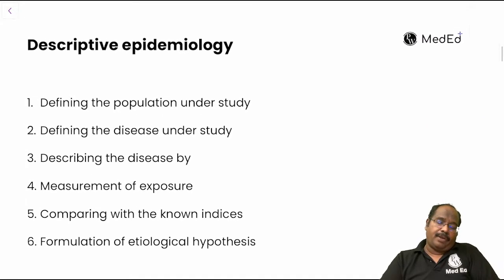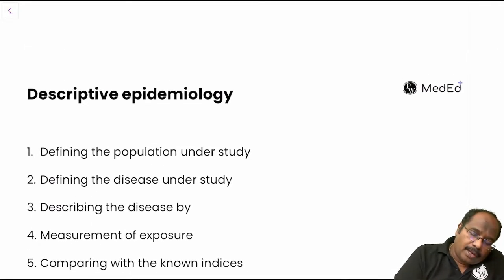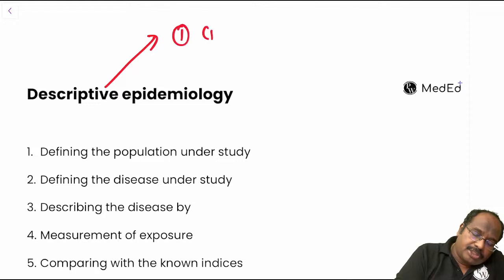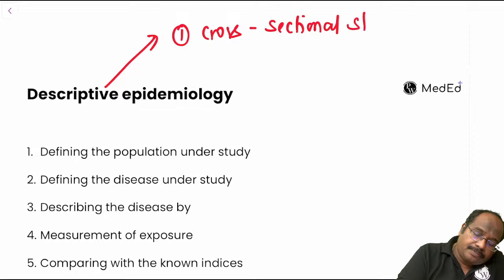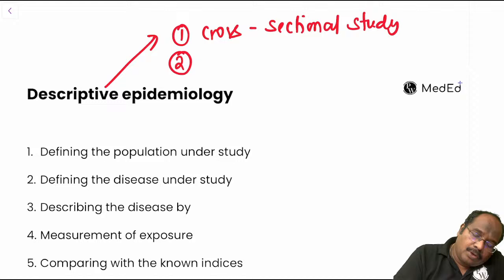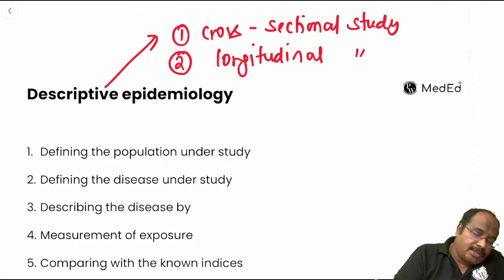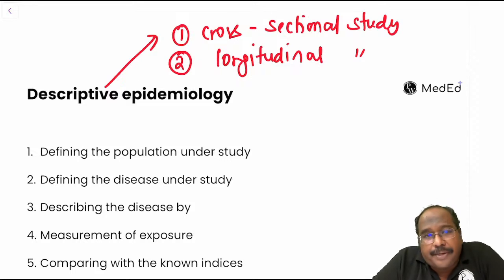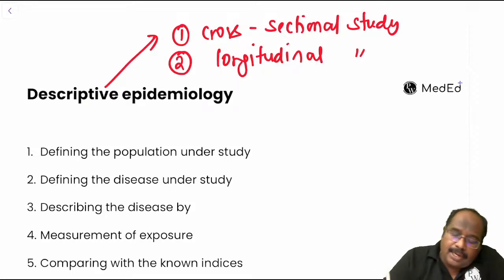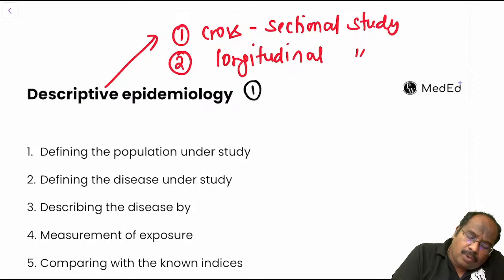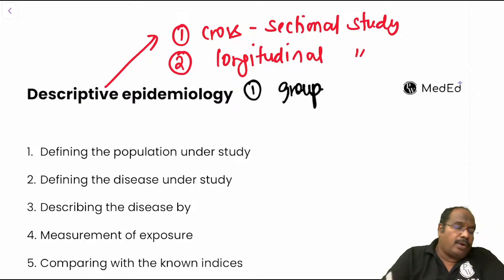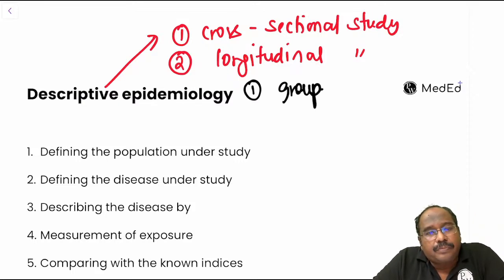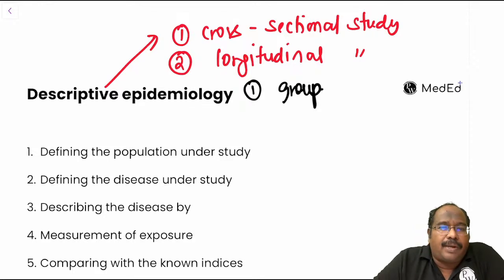Descriptive epidemiology means you can do either a cross-sectional study, or second, a longitudinal study. Cross-sectional study and longitudinal study. So what is descriptive epidemiology? I already told you these studies are done in only one group, guys. Only one group. Now, what are the steps here?